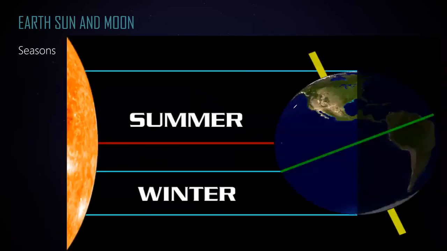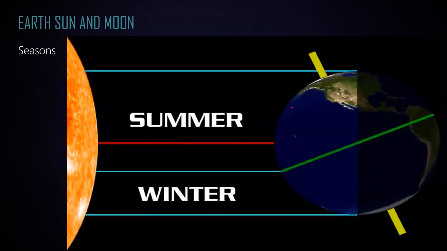But after 6 months, this will be the new position. Now you can see that if it was on the left, now it is relatively on the right, because it moves after 6 months. The earth takes 12 months to completely revolve around the sun, so after 6 months it will be on the opposite side. In this case, the top side is the northern hemisphere and the bottom is the southern hemisphere.